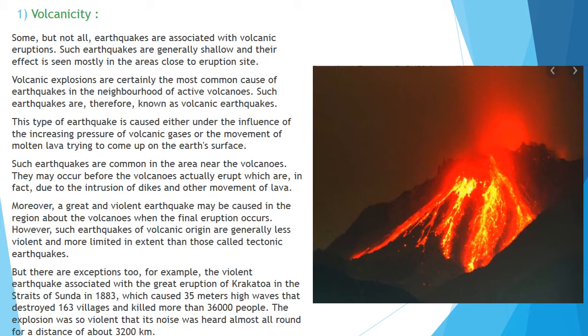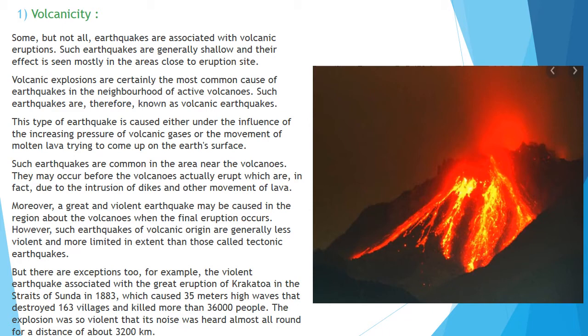The violent earthquake associated with the great eruption of Krakatoa in the Straits of Sunda in 1883 caused 35-meter high waves that destroyed 163 villages and killed about 36,000 people. The explosion was so violent that its noise was heard all around for a distance of about 3,200 kilometers.